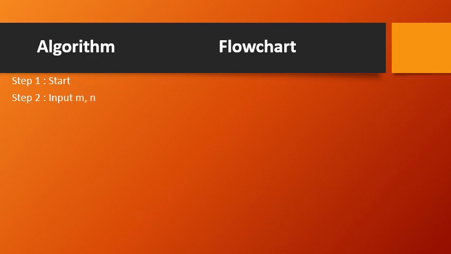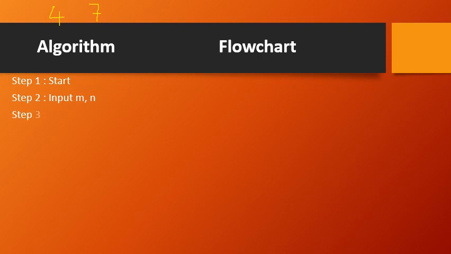So if you notice here, input M comma N. So input is M and N. Between M and N, say if M is 4 and N is 7, between 4 and 7 I want to display the numbers. So it will be 4, 5, 6, 7. These 4 numbers I want to display, from 4 up to 7.